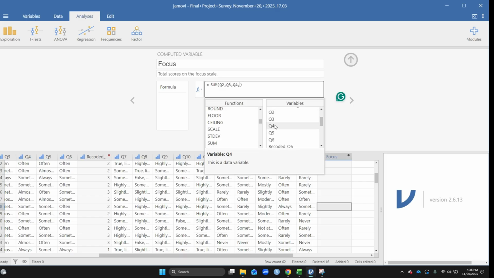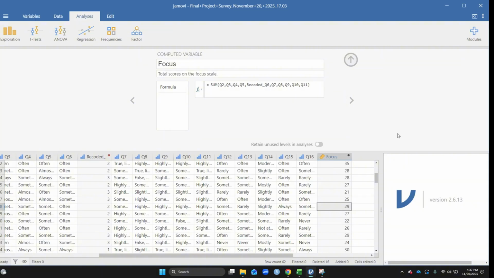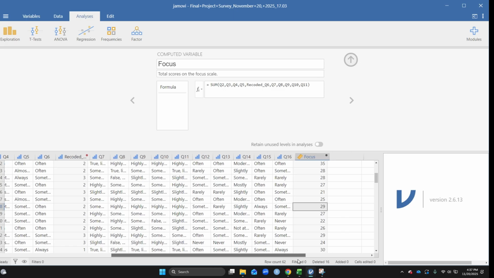Comma, double click, comma, double click, comma, wait. So remember we recoded a variable. If you guys remember from previous labs, you can only include the recoded variable so it can be correct. So you're going to double click this one, comma 7, comma 8, comma 9, comma 10, comma 11. So my second variable ends at question 11, so that's why I only included these. You can just click out and it'll just spit you out the total score.